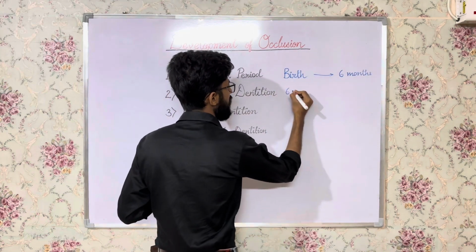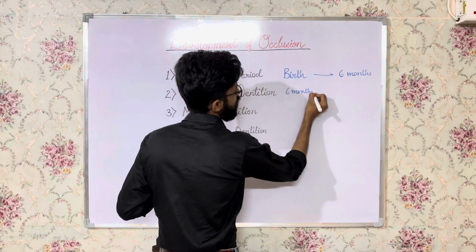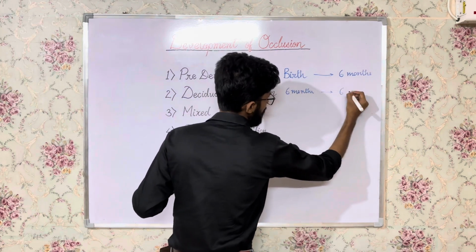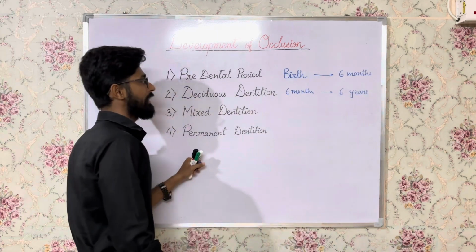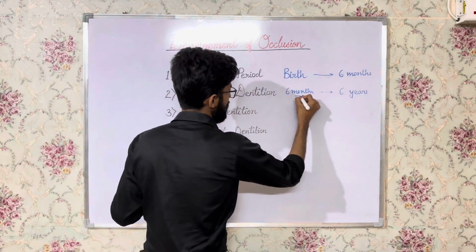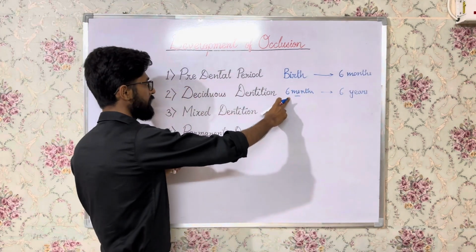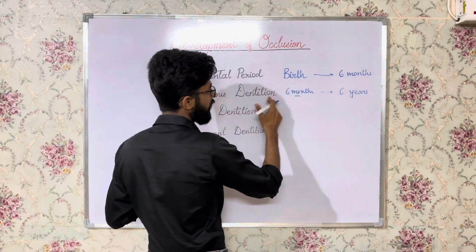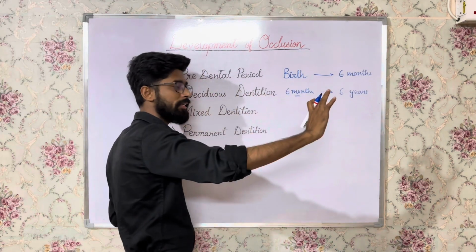From 6th month to 6 years is the deciduous dentition period, right? 6th month is the time when the first milk teeth erupts in the oral cavity. So it begins the deciduous dentition period, okay? It continues till 6 years because in this period only milk teeth are there.